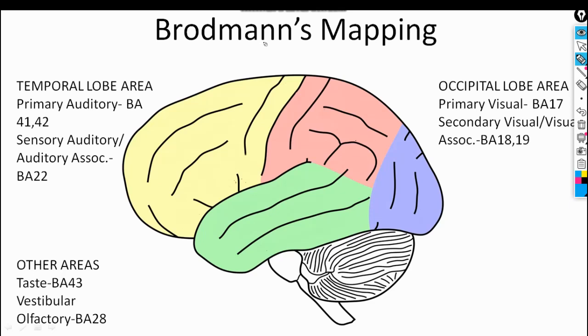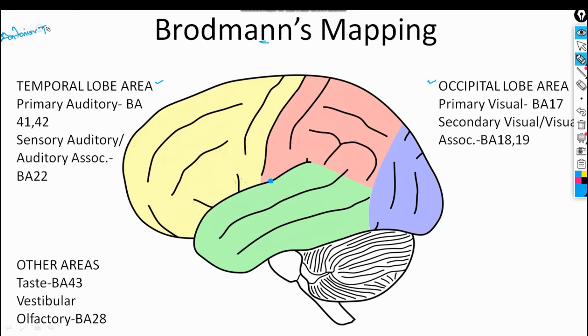Now we will see the Brodmann's mapping in this temporal lobe area and occipital lobe area. First we will see this primary auditory area, whose Brodmann's number is 41 and 42. So this is present here in the deep region, and the deep part is known as anterior